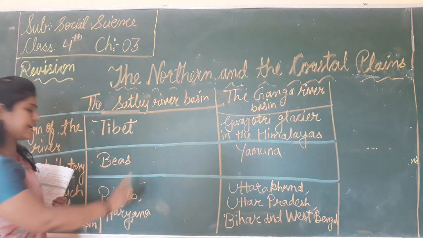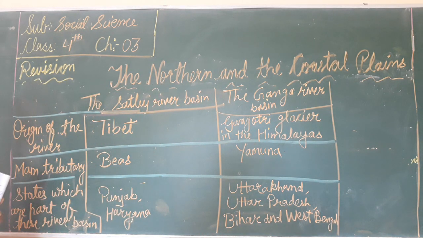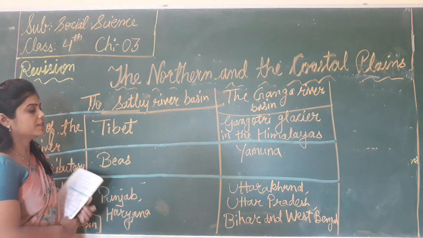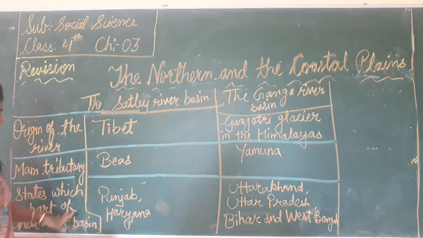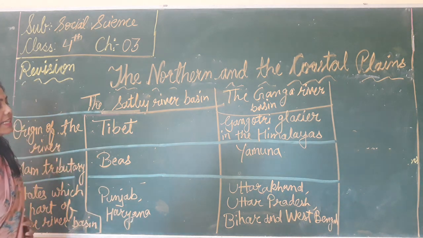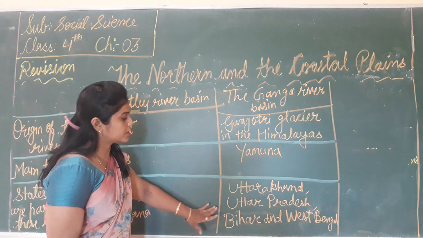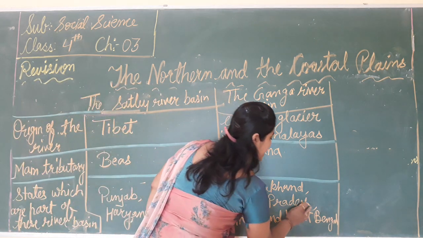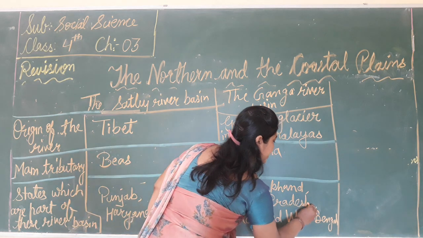These are the states that are part of this river basin.